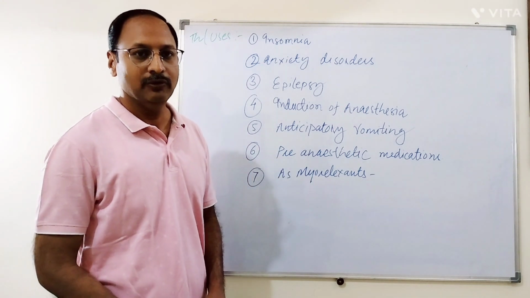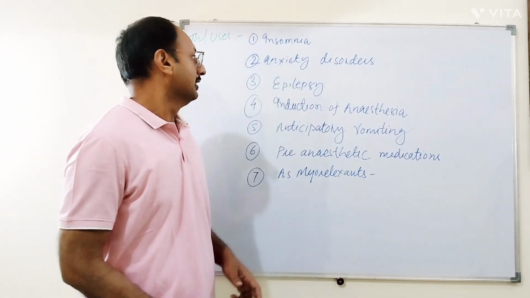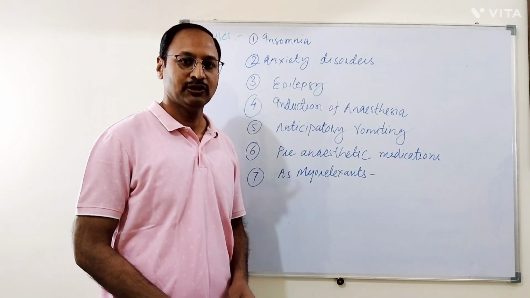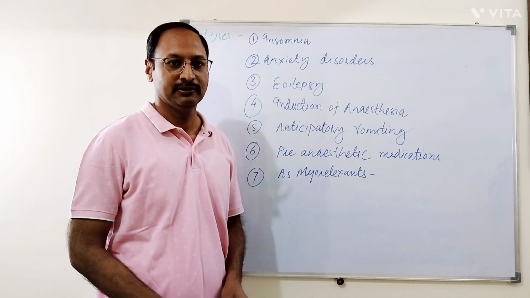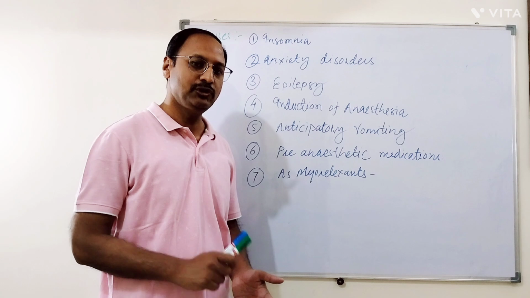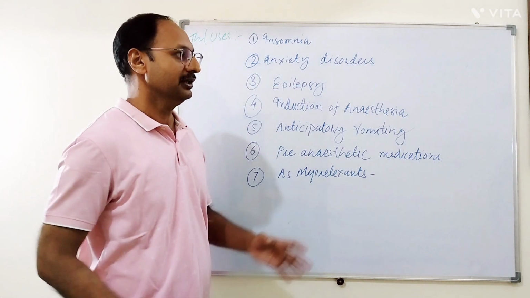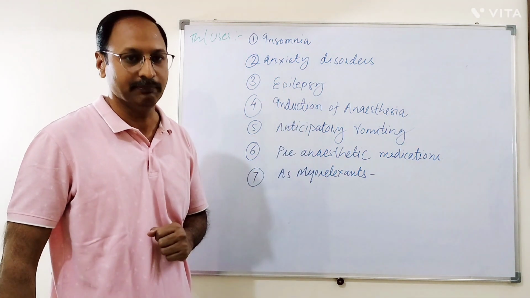Now come to other indications of benzodiazepines, like anxiety disorders. For the treatment of anxiety disorders, diazepam, lorazepam, and oxazepam are used. Alprazolam is a benzodiazepine which has anxiolytic as well as antidepressant properties. Therefore, it is used for the treatment of anxiety associated with depression.